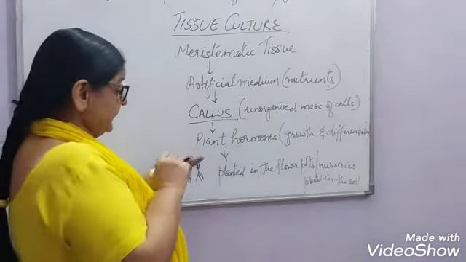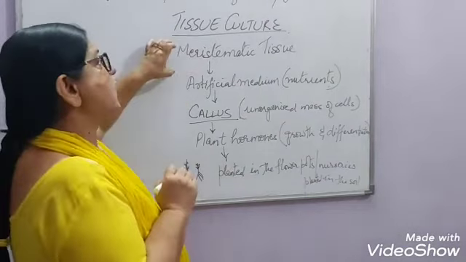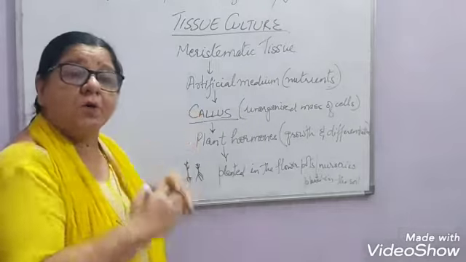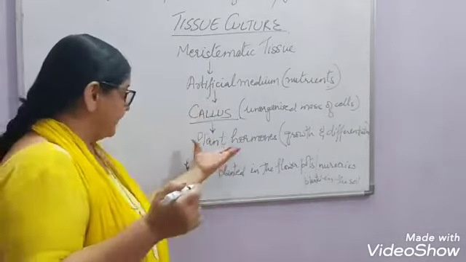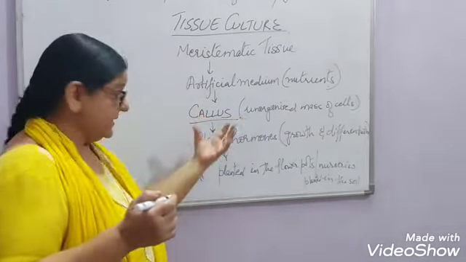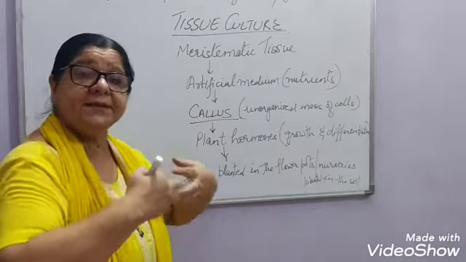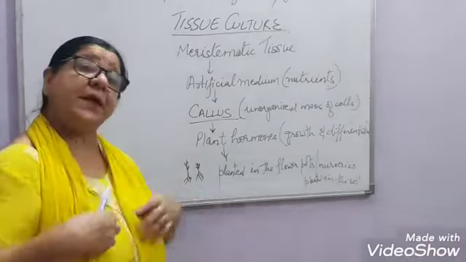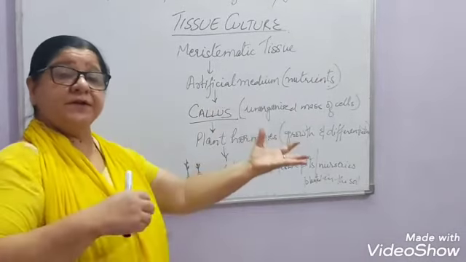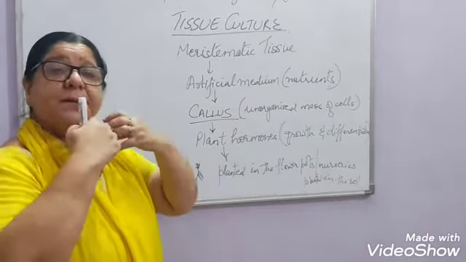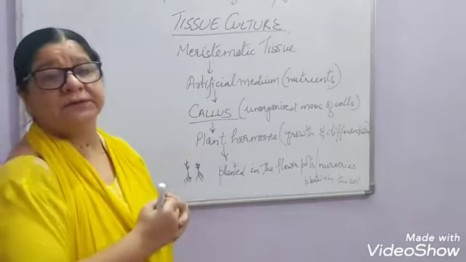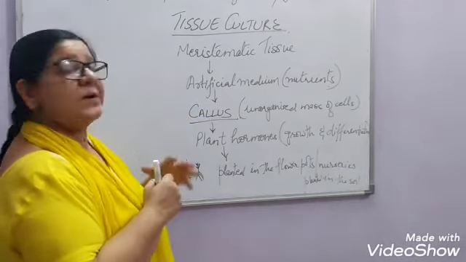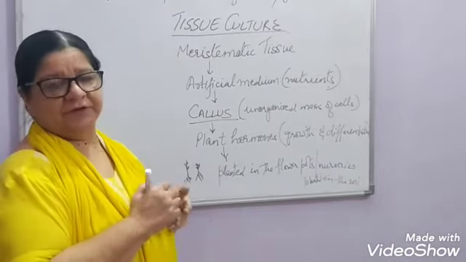So from just a small piece of the meristematic tissue, thousands of plants can be grown from these cells, from this callus. Many small plantlets will come out, and these plantlets are then grown in the soil, in the nurseries, and from that many plants can be grown, right? So this is known as tissue culture.